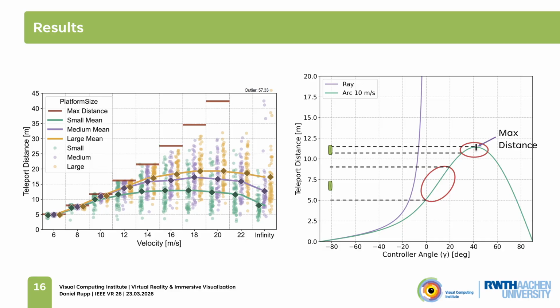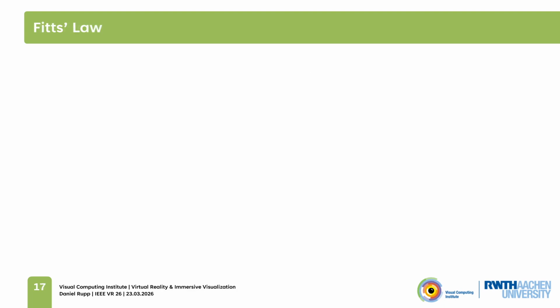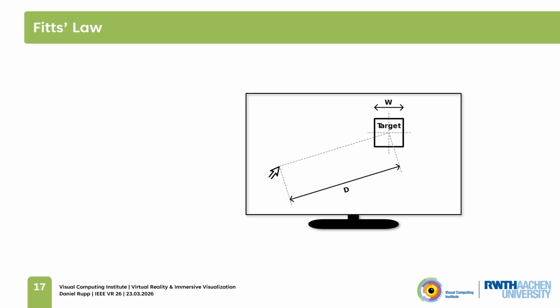However, we can still not clearly say which velocity provides the best trade-off between accuracy and teleportation distance, so we also used a more formalized approach to quantify accuracy by using Fitts' law. If you are unfamiliar with Fitts' law, it is commonly used for 2D pointing tasks, like a mouse cursor selecting a button on a 2D user interface. The central aspect is a value called index of difficulty, which encapsulates the selection difficulty of a task based on the distance of the selection device to the target and the width of the target.